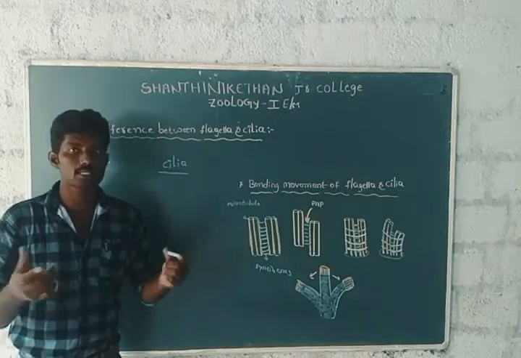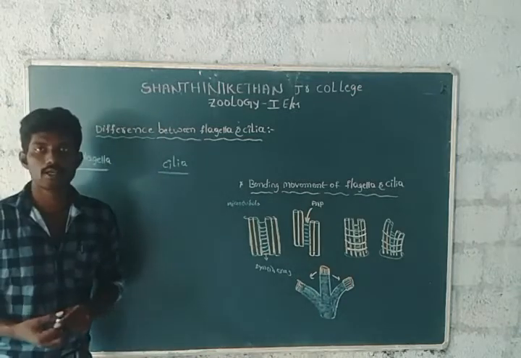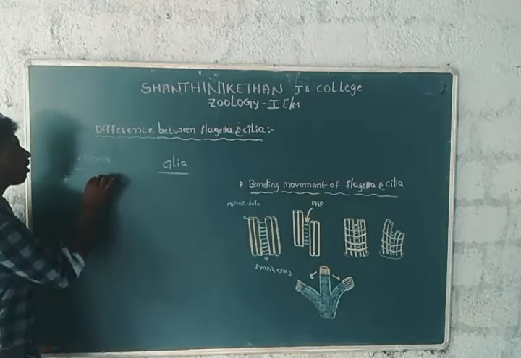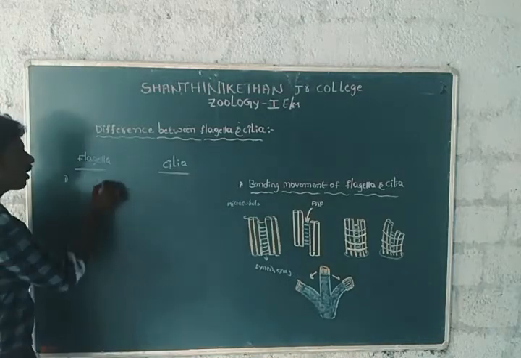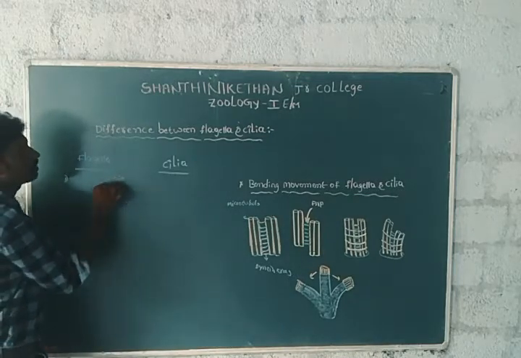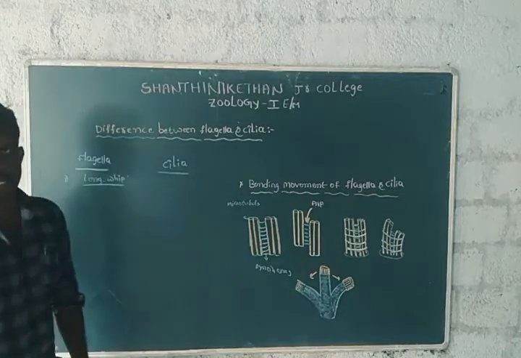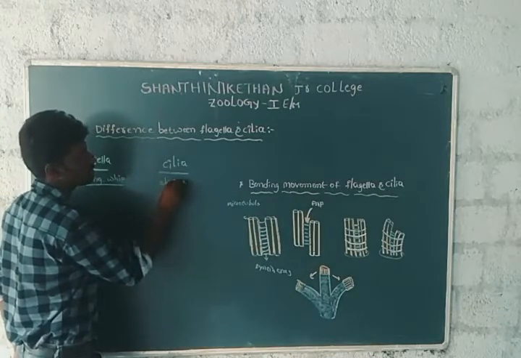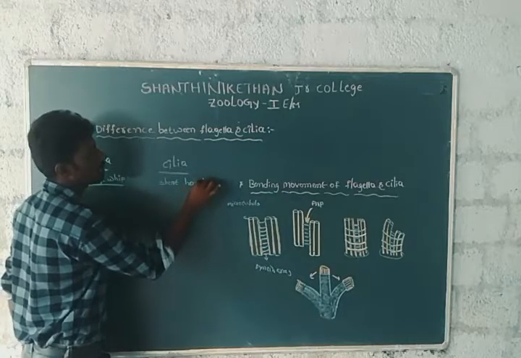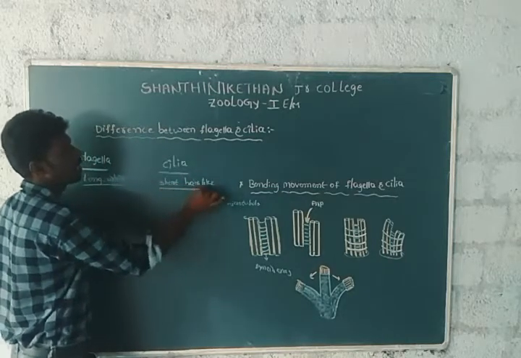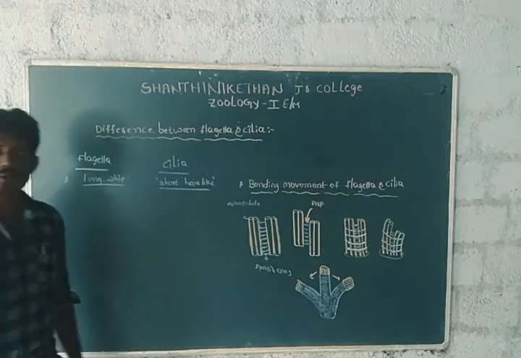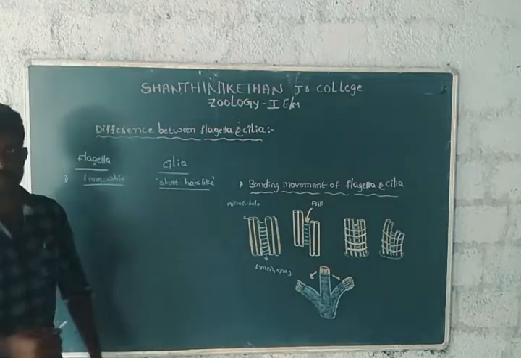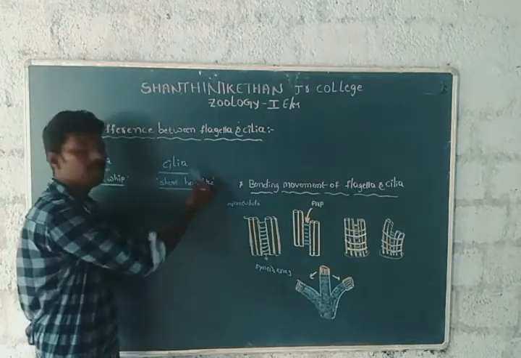In the previous class we discussed the structure of flagella and cilia. The flagellum is a long whip-like locomotor organelle, and the structure of cilia is short and hair-like. So the difference is that the flagellum is a long whip-like structure, and cilia are short hair-like structures.